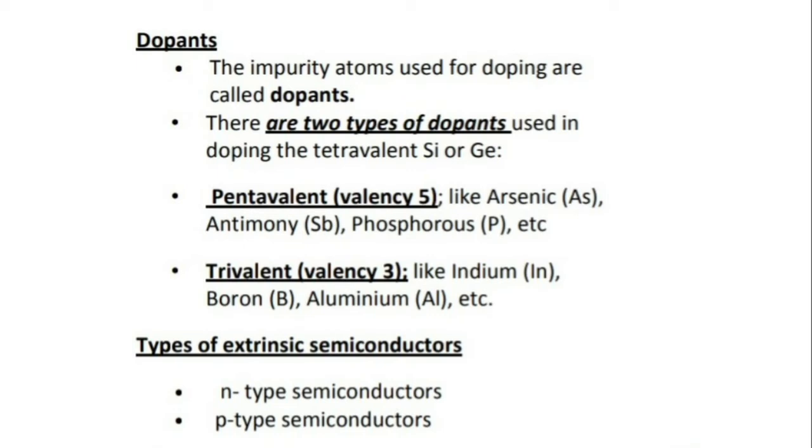There are two types of dopants used in doping silicon or germanium: pentavalent and trivalent. Pentavalent impurities are the impurities which belong to group 15, like arsenic, antimony, phosphorus, etc. And trivalent impurities belong to group 13, like indium, boron, aluminium, etc. With the use of these two types of dopant atoms, we will get two types of extrinsic semiconductors, that is N-type and P-type semiconductors.